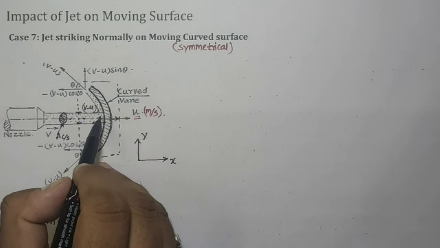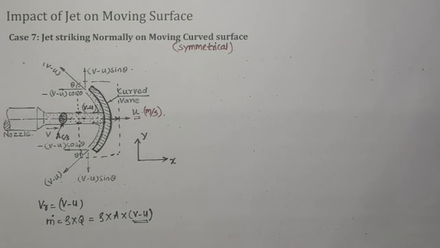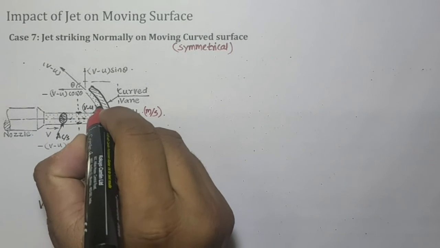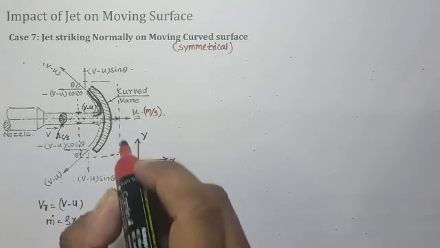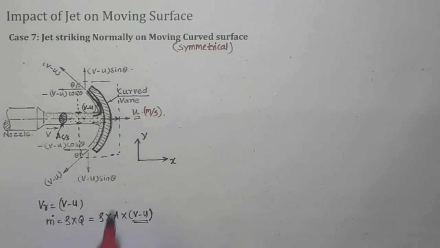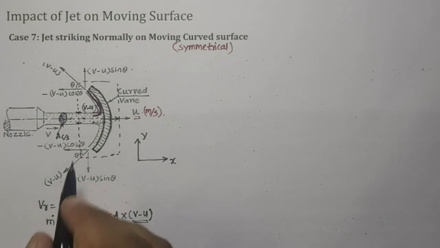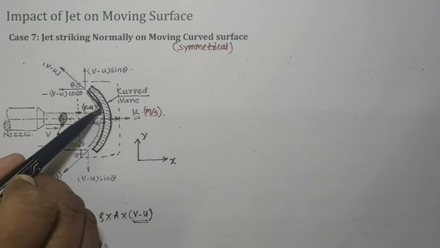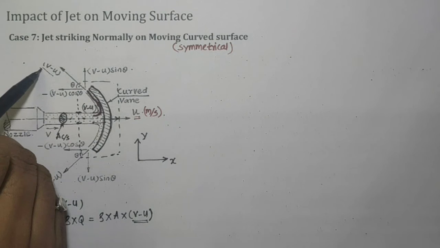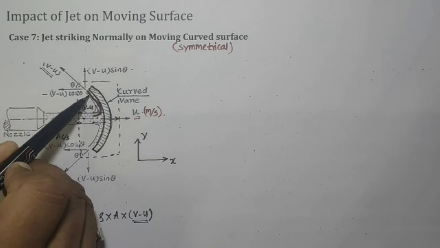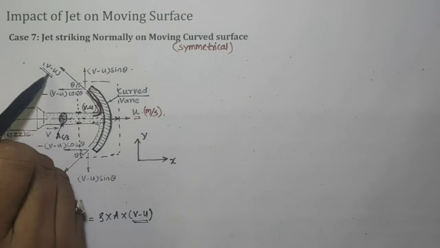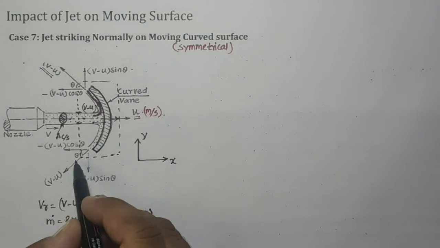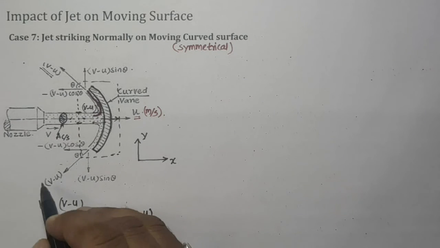Now after striking the plate, this jet is supposed to deviate through an angle of theta, because theta is the exit angle of that particular vane. So this jet exits from the vane with velocity v minus u. Similarly it happens on this side also.